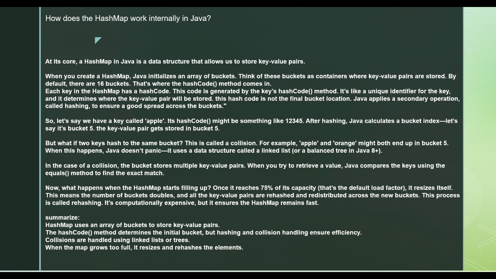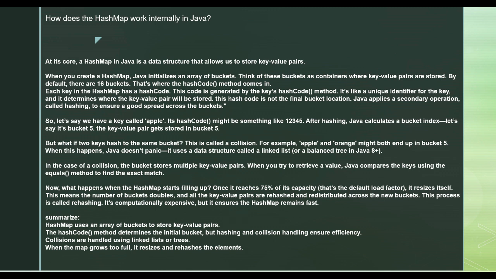Now let's say you have an example, apple. Based on that apple, the hash code will be calculated, and then it will calculate the index where it has to be stored. So let's say it comes to the fifth bucket, it will store the key and value in that fifth bucket.